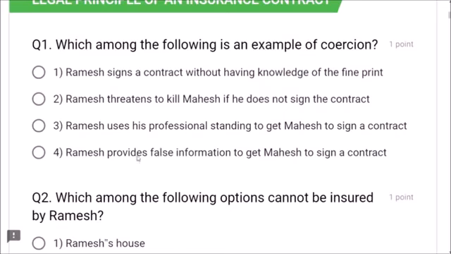Question number 1. Which among the following is an example of coercion? Dear friends, Ramesh threatens to kill Mahesh if he does not sign the contract is the correct option, friends. Ramesh signs a contract without having knowledge? No. Ramesh uses his professional standing? No. Ramesh provides false information to get Mahesh? No. Ramesh threatens to kill Mahesh if he does not sign the contract is an example of coercion. So option number 2 is correct, friends.